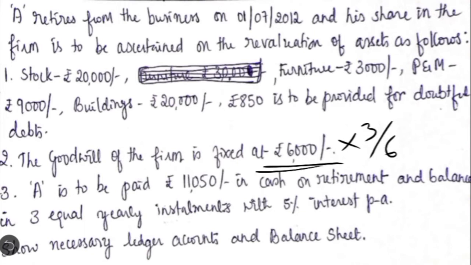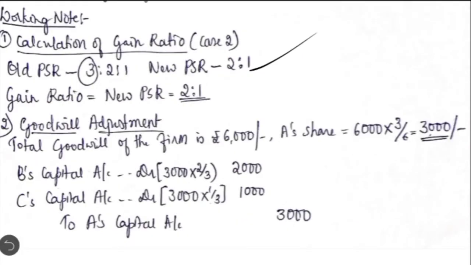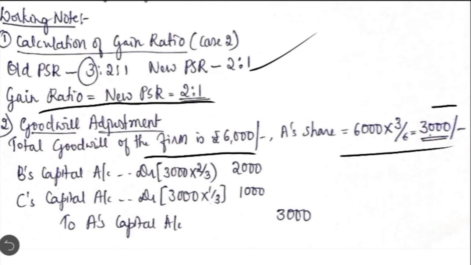So let's see those 2 working notes now. Calculation of gain ratio as per case 2: gain ratio is equal to new profit sharing ratio, which is equal to 2:1. Total goodwill of the firm is 6,000. 6,000 into 3/6, the retiring partner's share comes to 3,000, and this should be distributed between B and C in the gain ratio of 2:1. The adjustment entry for goodwill is remaining partners' capital accounts debit to retiring partner's capital account. B's capital account debit 3,000 into 2/3, 2,000. Then C's capital account debit 3,000 into 1/3, 1,000, to A's capital account. So this is the goodwill adjustment entry.